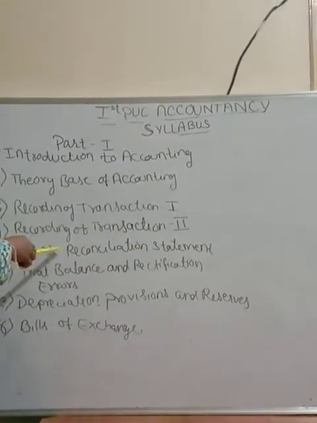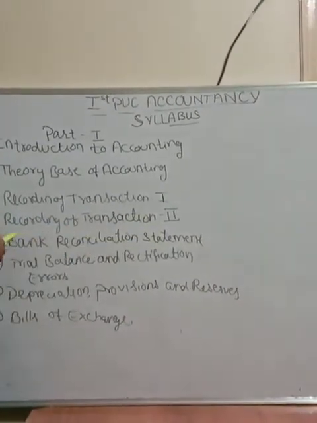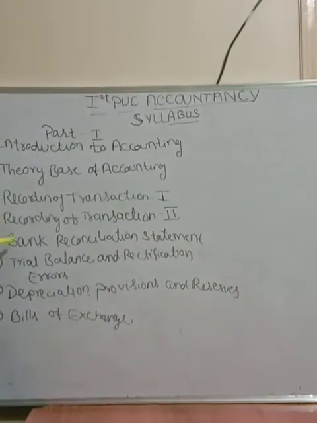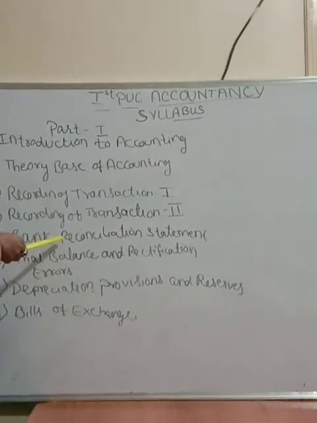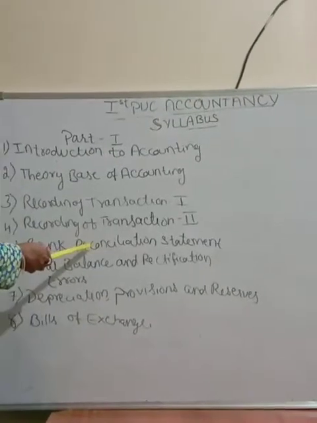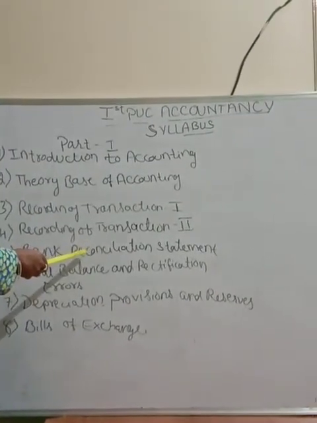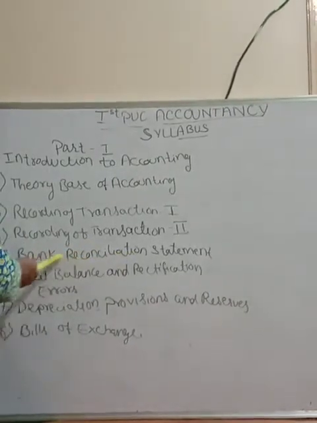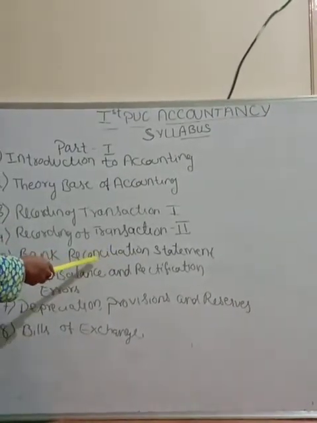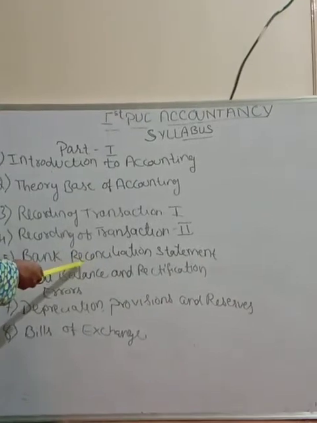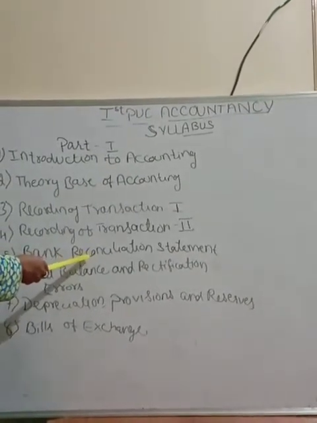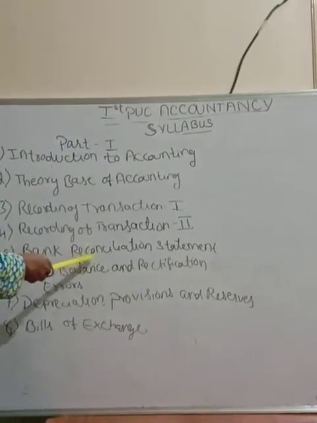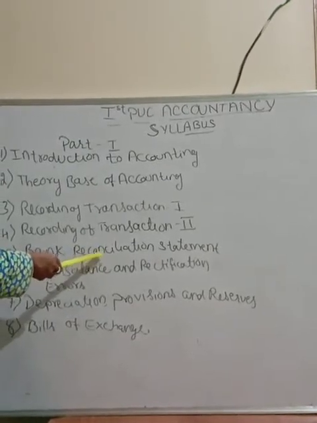Fifth chapter, bank reconciliation statement. You all know the bank gives a passbook as soon as you open an account. Passbook entries are made by the bank people. Here two books are maintained, cash book and passbook.